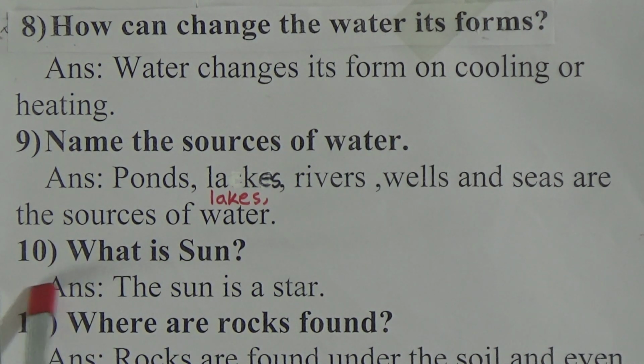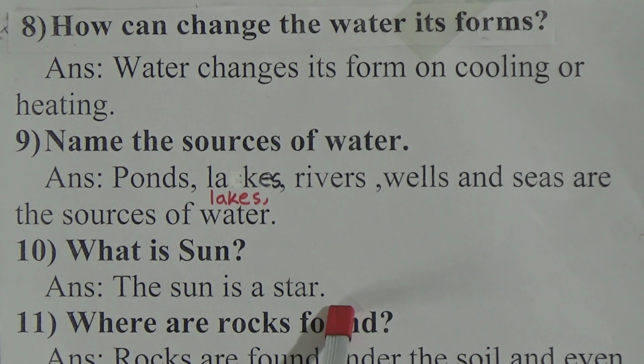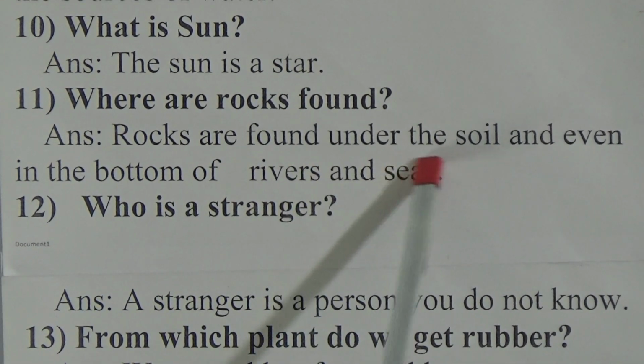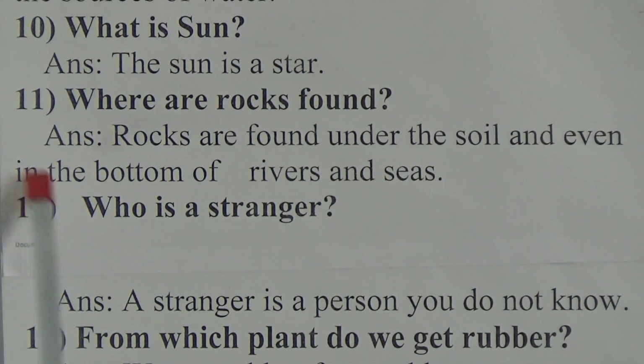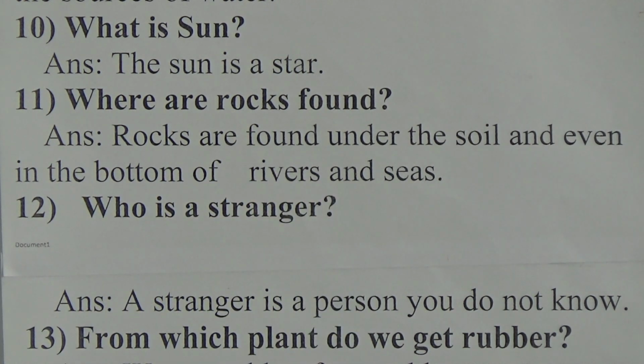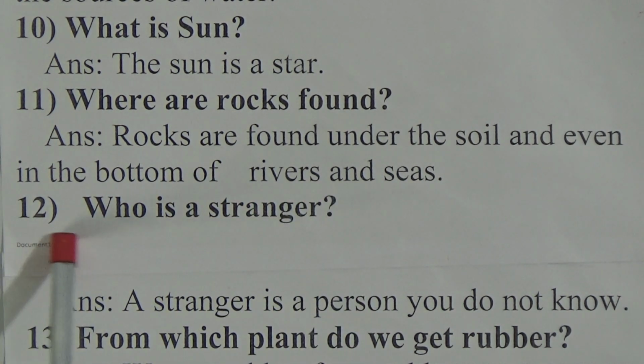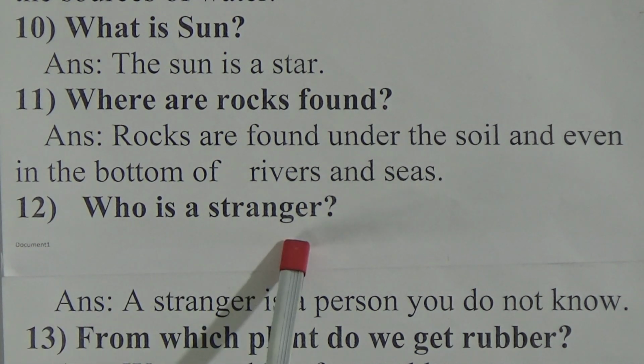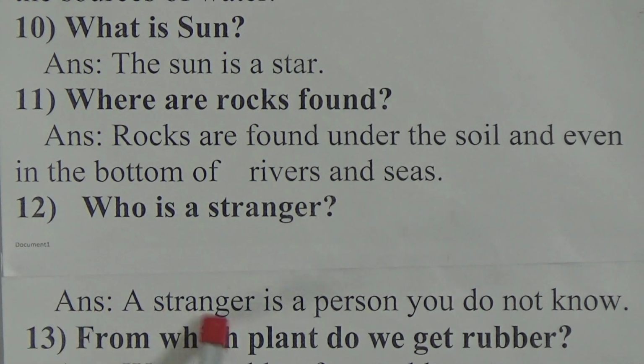10 number is what is sun? Answer is the sun is a star. 11 number where are rocks found? Answer is rocks are found under the soil and even in the bottom of rivers and seas. 12 number question is who is a stranger? Answer is a stranger is a person you do not know.